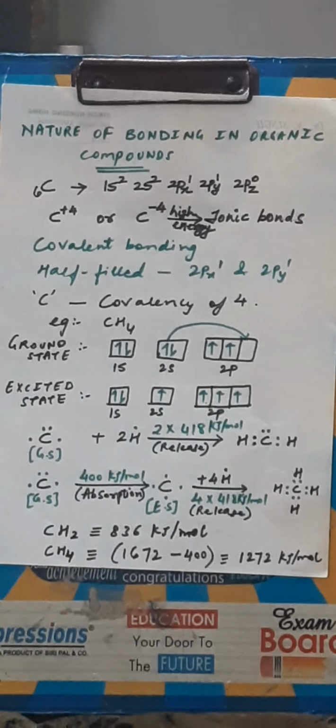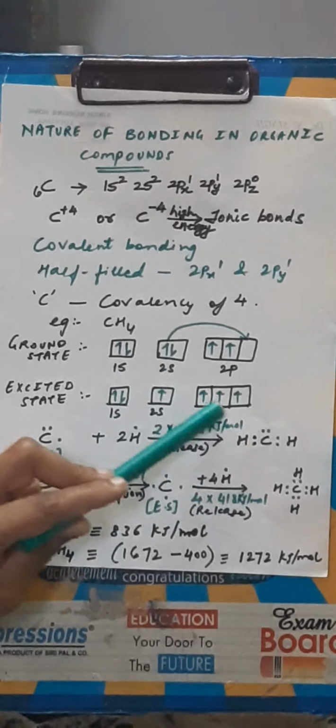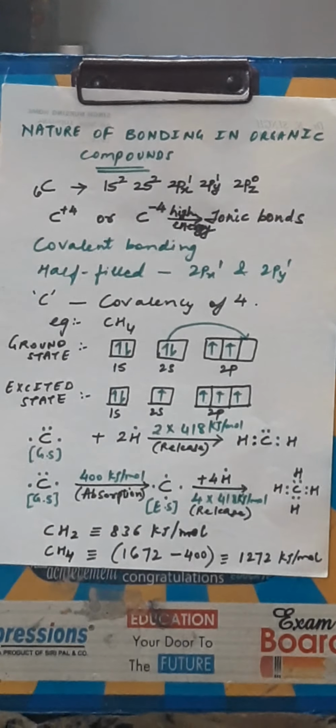That means we are able to see here that in its new state, that is the excited state, the carbon atom has 4 half-filled valence orbitals which would be available for the formation of covalent bonds. It may be noted that during the formation of 4 bonds by carbon, it results in lowering of energy, and as a result it forms more stable molecules compared to when carbon was expected to form only 2 bonds.